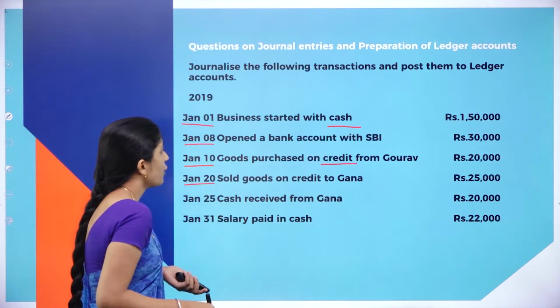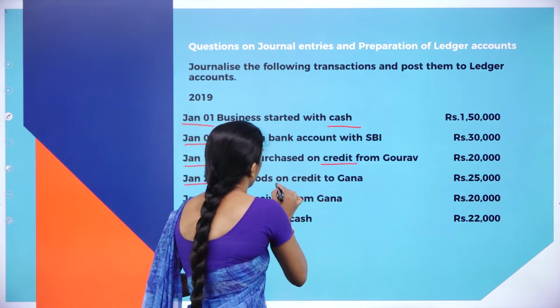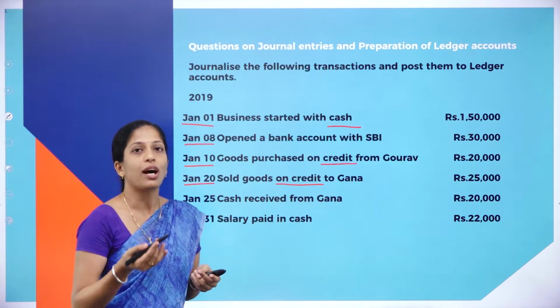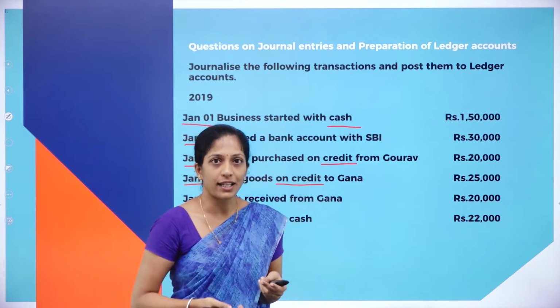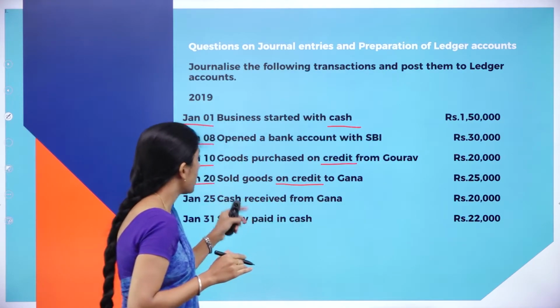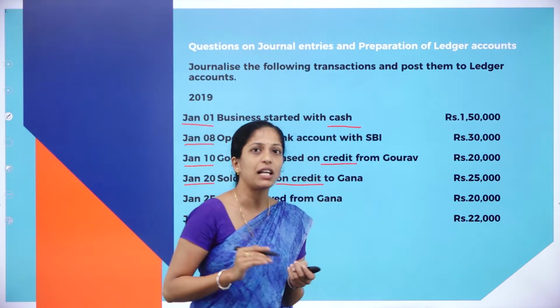Jan 20th. Sold goods on credit to Ghana. So, here also they have given the word credit. So, in the sense we are not selling goods on cash basis. So, we are not receiving the cash when we are selling goods, but these goods are sold on credit basis. So, sold goods on credit to Ghana rupees 25,000.